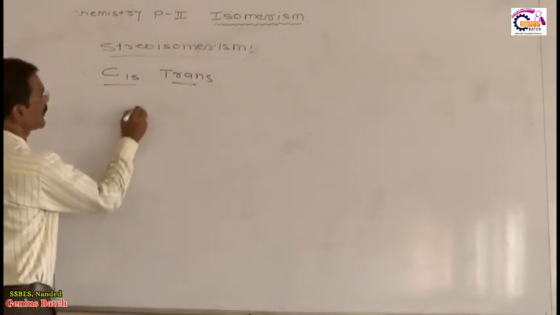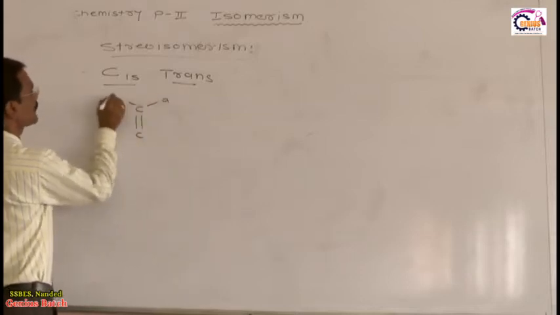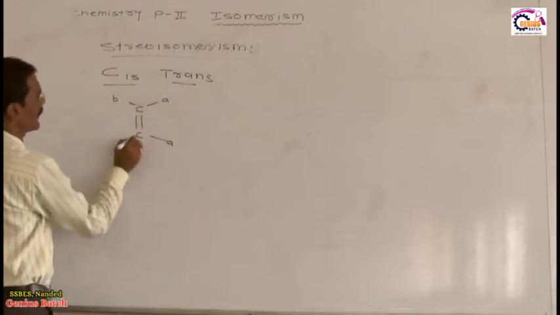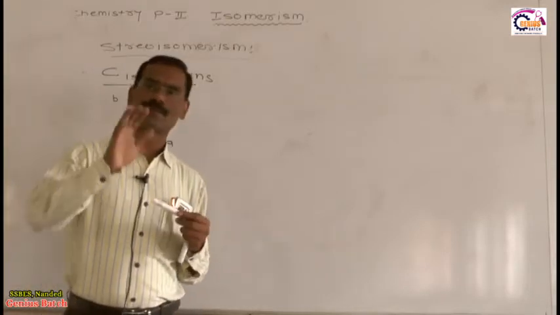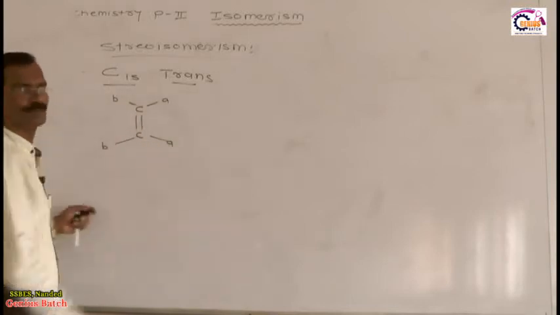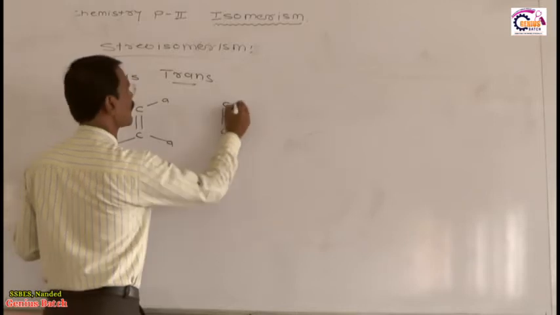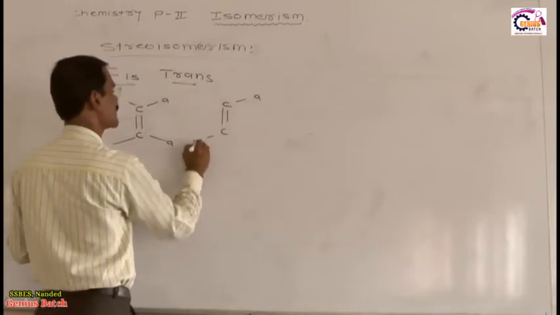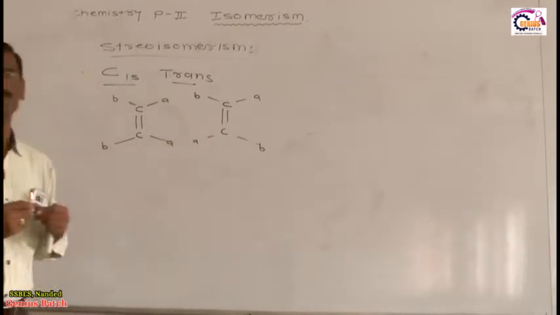Dear students, suppose we have a carbon-carbon double bond, C double bond C, with A and B on one carbon and A and B on the other. Obviously, this molecule can show geometrical isomerism because each sp2 carbon is attached to two different atoms or groups. If I write another structure, C double bond C, with A, A on one side and B, B on the other, what is the difference between these two?